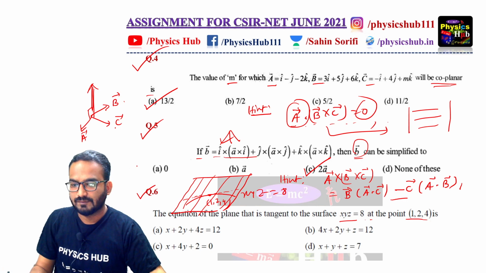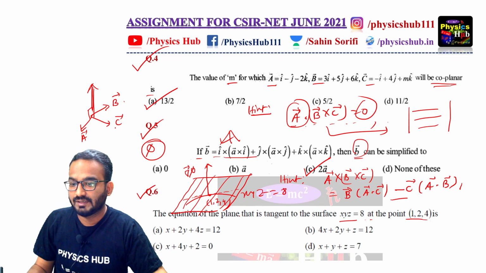And you know, if phi is some scalar, then grad phi represents a vector which is perpendicular to the surface at that point. If you find grad phi at this point and want the unit vector, you just divide by its magnitude. Now what is being asked here is the equation of the plane tangent to the surface xyz equals 8 at the point 1, 2, 4.